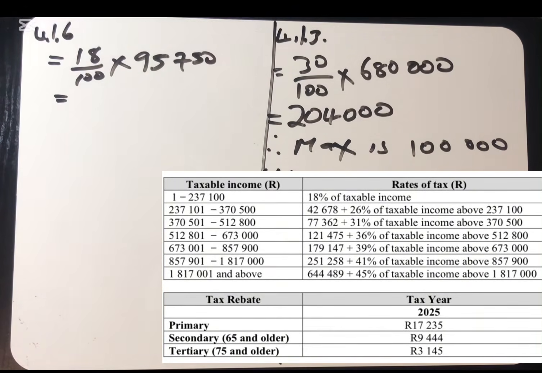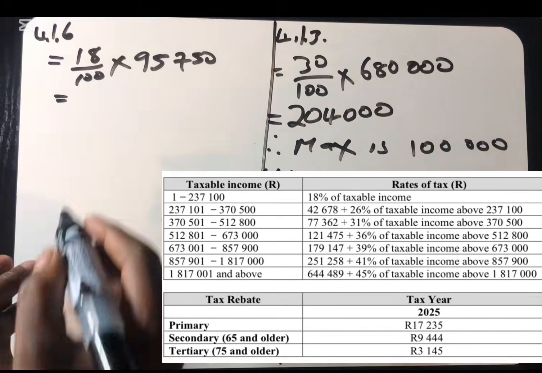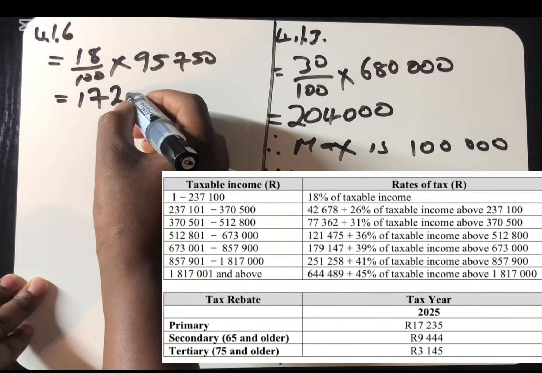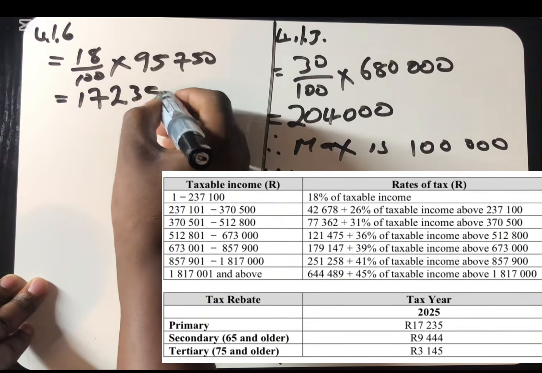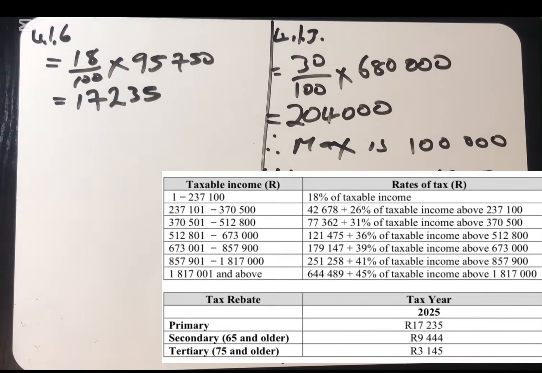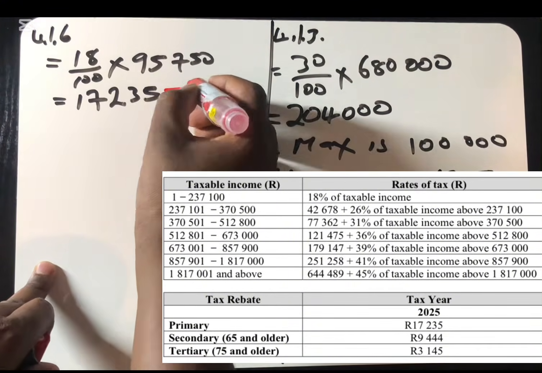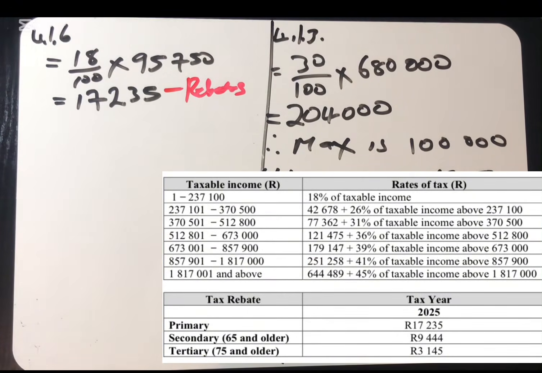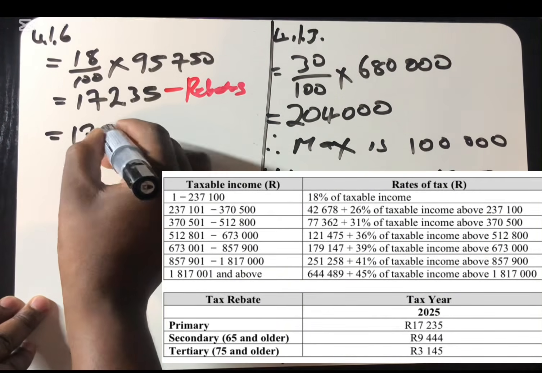So let's get an answer on this one. We found that it's 17,235. This is the amount of tax this person is supposed to pay. But again, we should not forget, we have to remove the rebates. We have the age of the person, minus rebates. How old is the person? They are saying the person is under 65, meaning that it is the primary rebate.